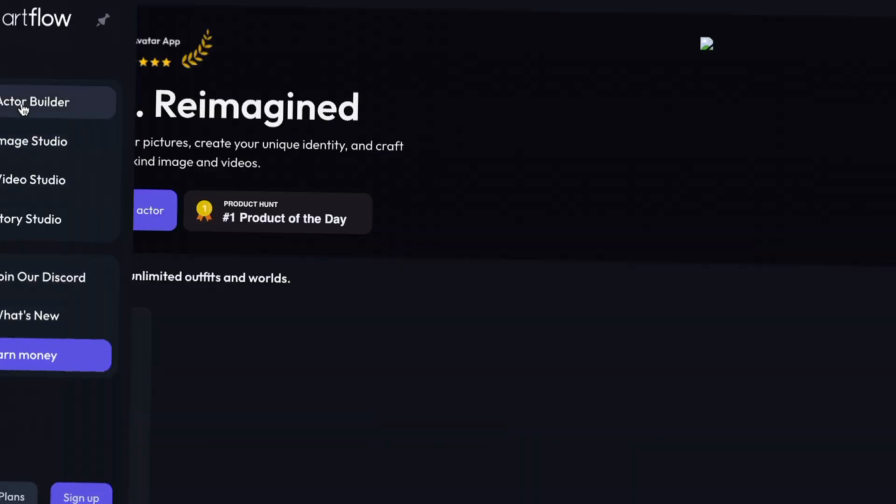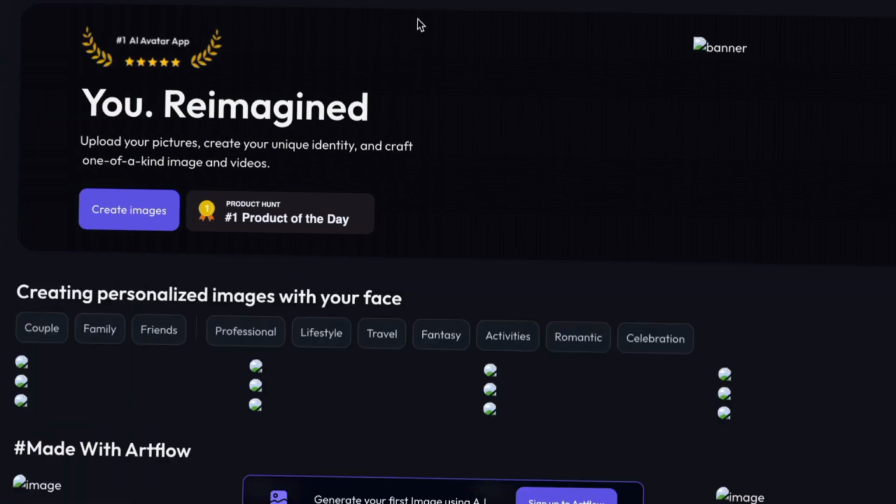Okay, so right there is Artflow. With this AI you can use it to create an actor builder, like you can generate a picture art for yourself. You can also generate in the image studio. So this is the picture art aspect. Let's see the image studio so you can see.